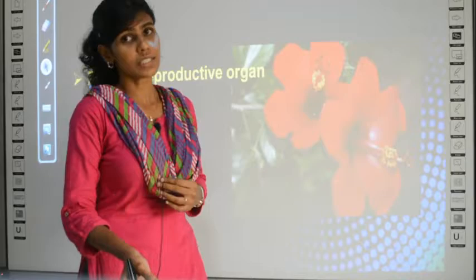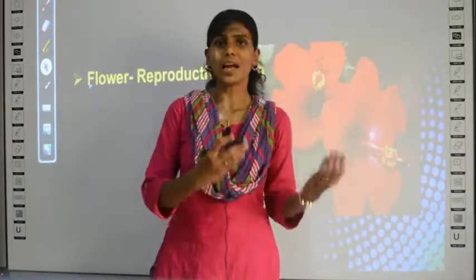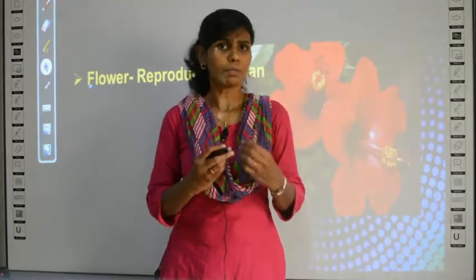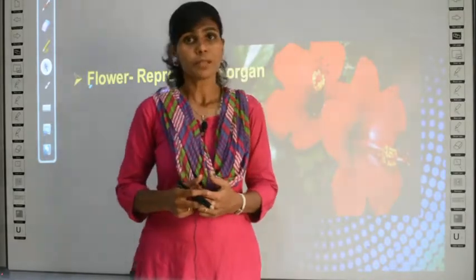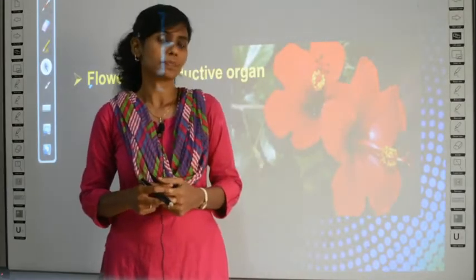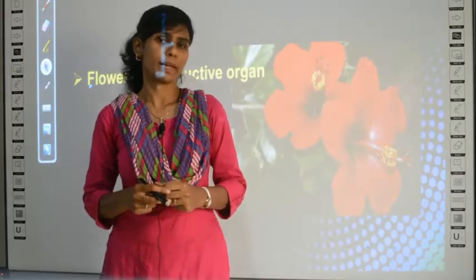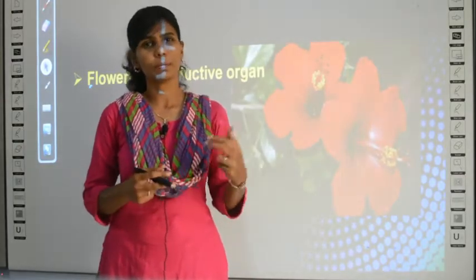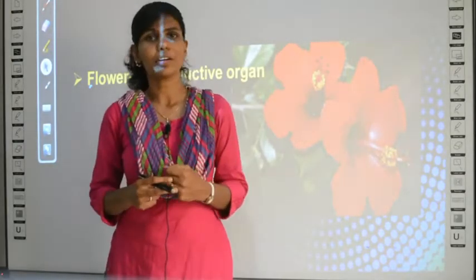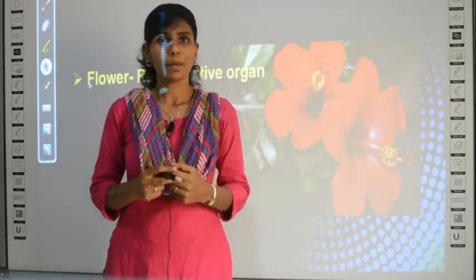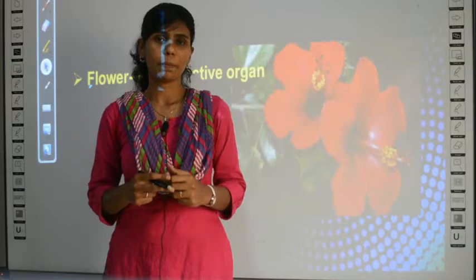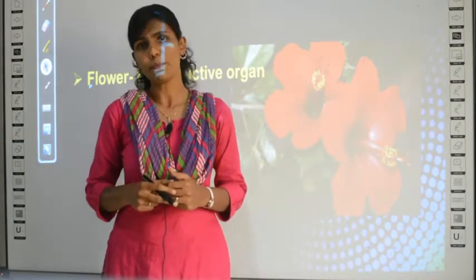In human beings and other animals, if you see, there will be male and female, right? And male will have the male reproductive organ and female will have the female reproductive organ, right? But in the case of plants, there are two types of plants. This also you must have studied in your previous classes. Let's recall. Clear? A plant can be a bisexual plant or a unisexual plant.